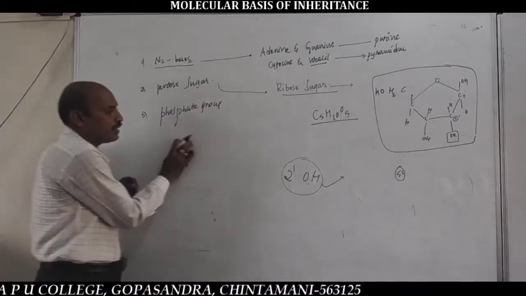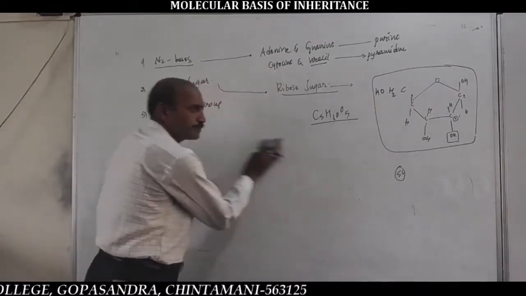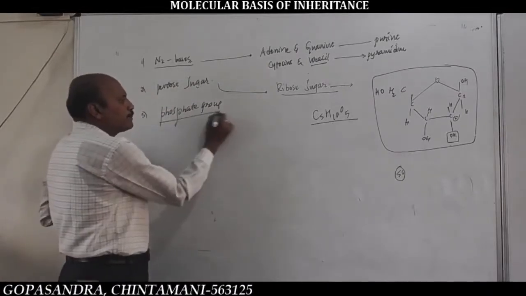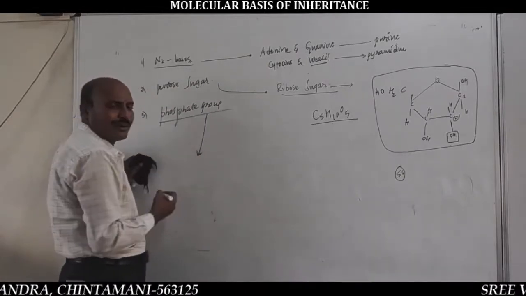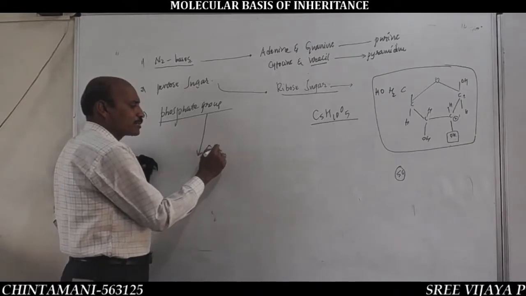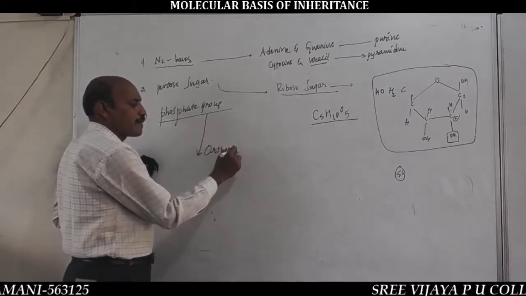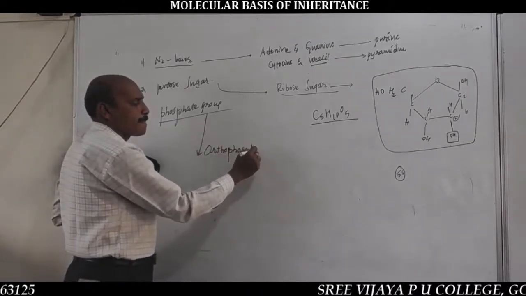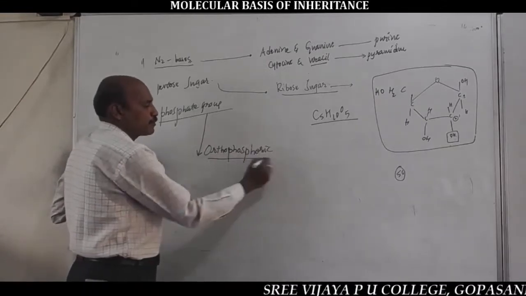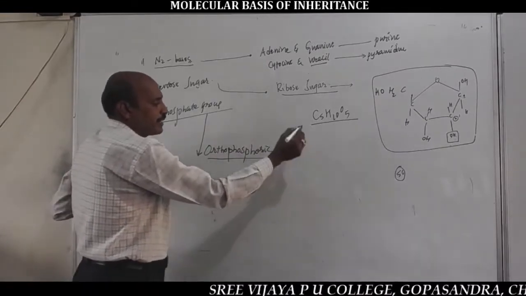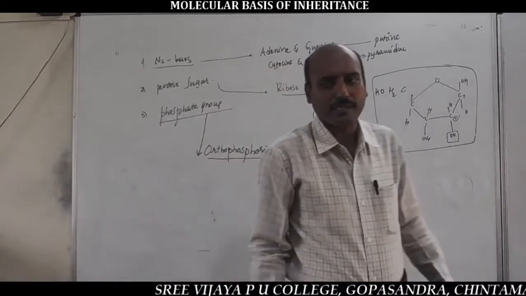And the last one is the phosphate group. The phosphate group present in RNA is orthophosphoric acid.